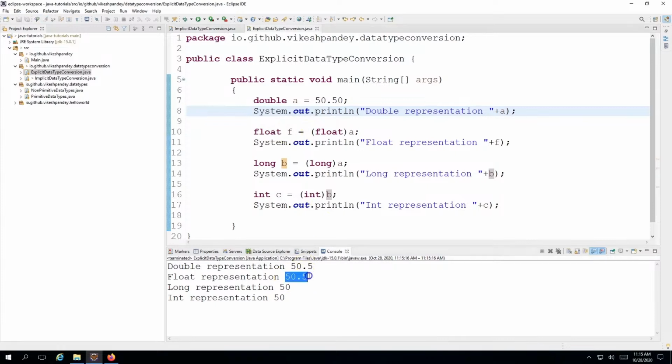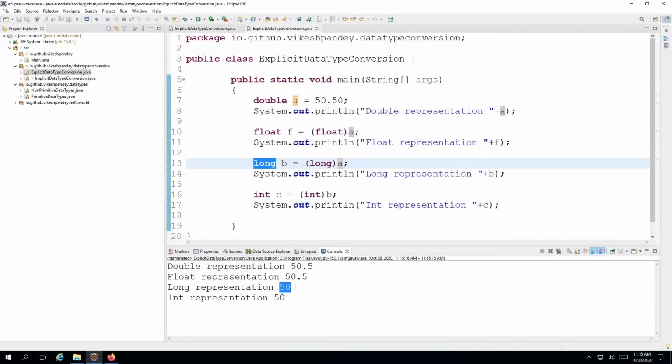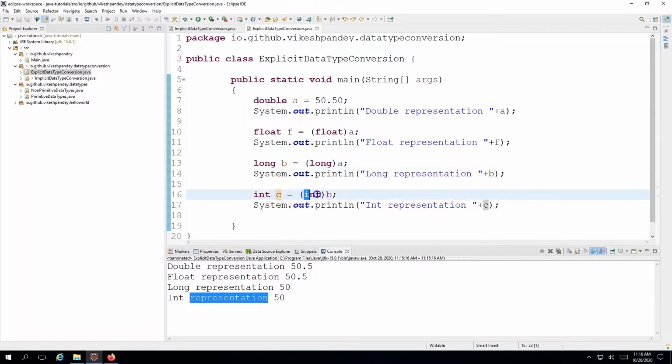So it works fine. Then when we talk about the long representation, we are trying to convert a double variable into a long variable, and we see that the decimal values are lost. This is expected because long does not understand decimal values. That's why anything after the decimal, or in fact the whole decimal portion, is gone when you're trying to store double or float into absolute data type variables like int or long. And then in the int representation, since long can easily be cast to int by just providing this explicit casting, the int representation also prints 50.